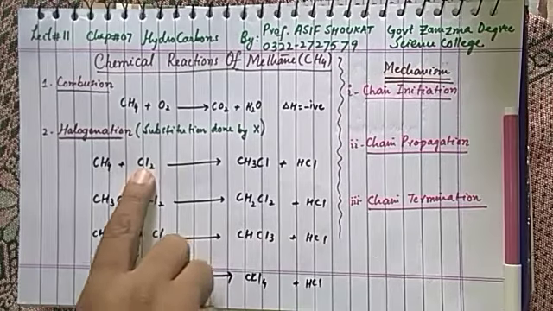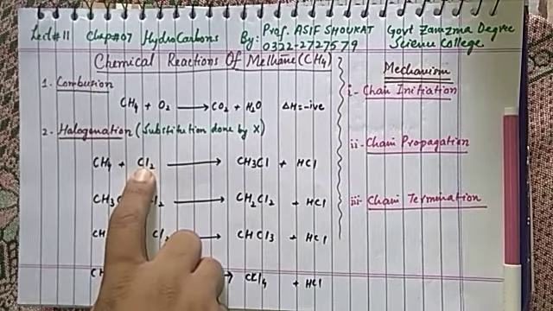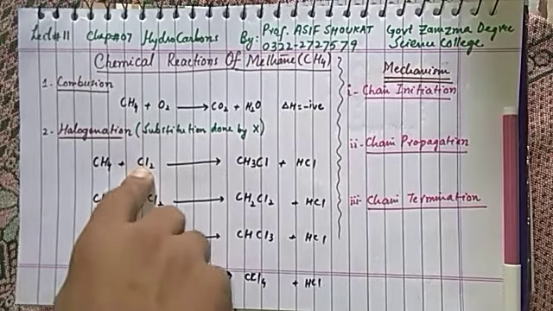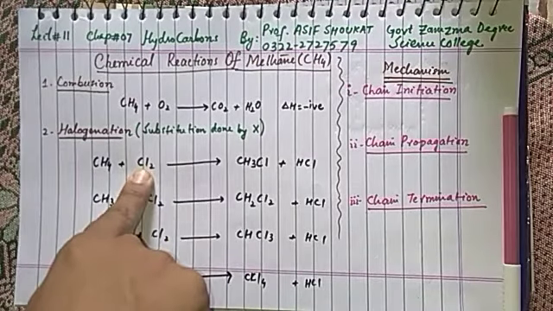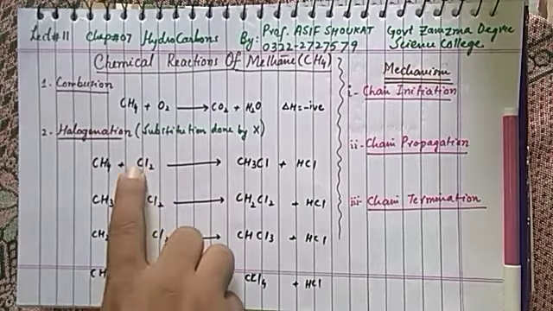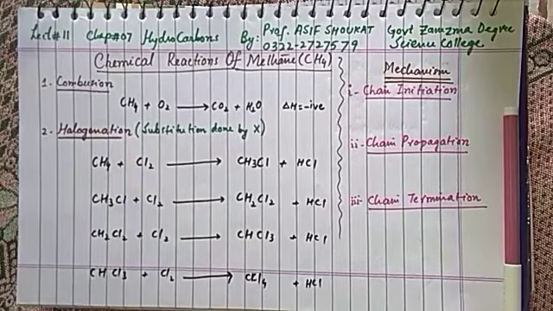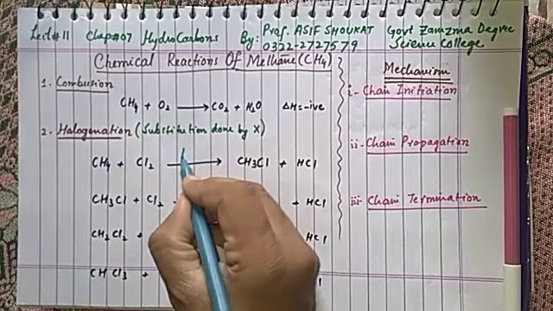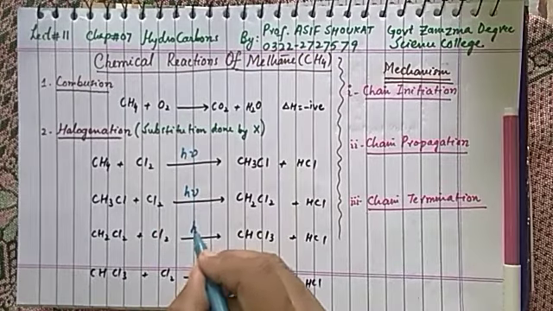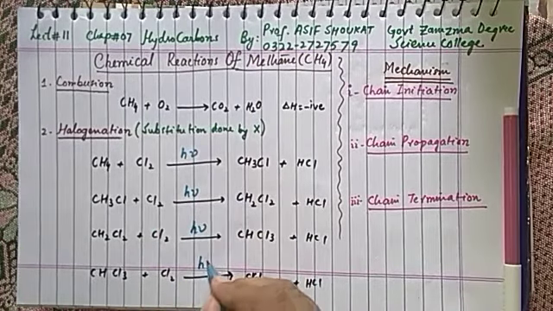Students, one more piece of information for you. In this reaction we are going to use chlorine gas. Chlorine gas in molecular form is not reactive. To make it reactive, we have to convert molecules into atoms, and the necessary condition for this is sunlight. H nu is the energy given by sunlight.